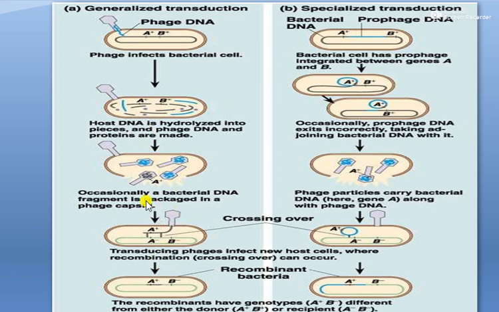During the copying, by mistake or by error, a fragment of host DNA replaces the phage DNA.